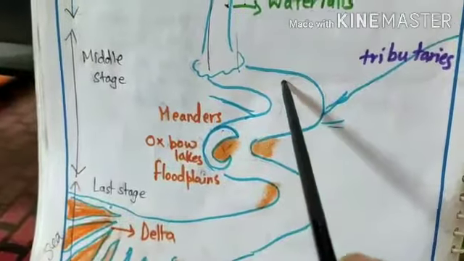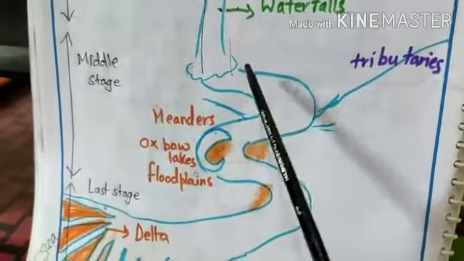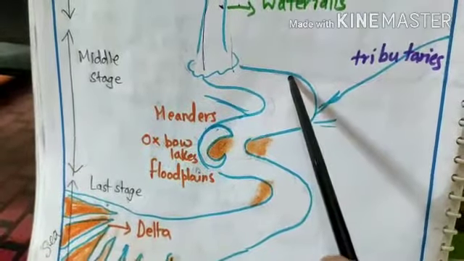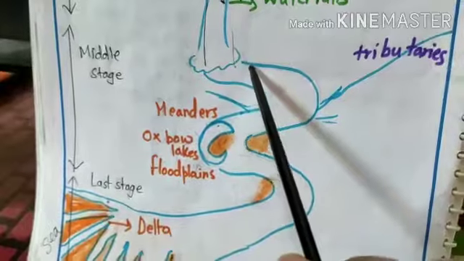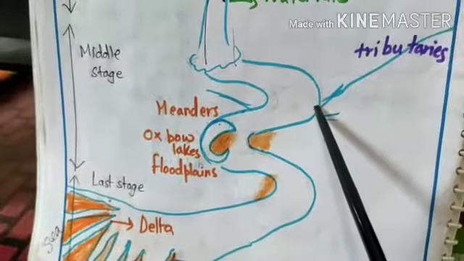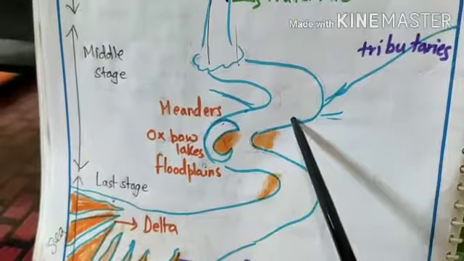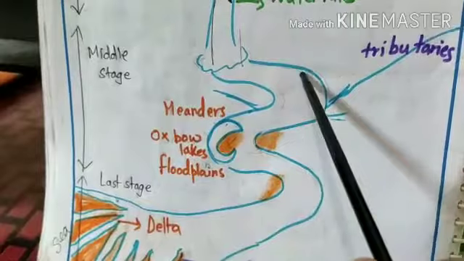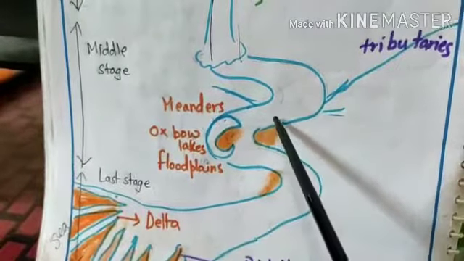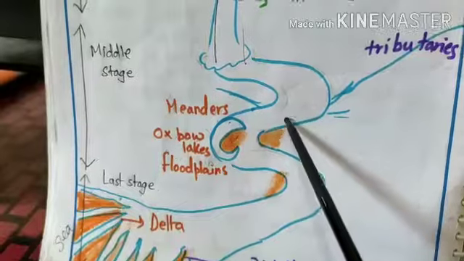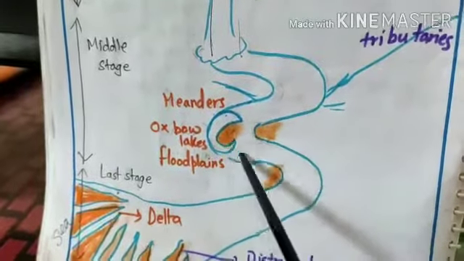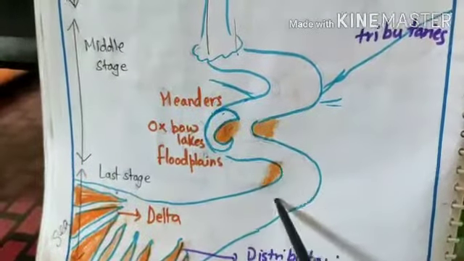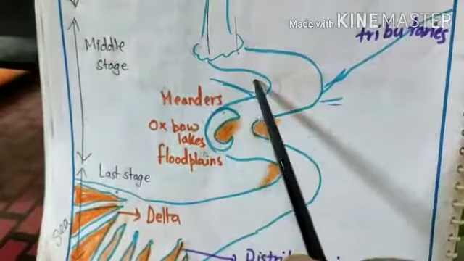Erosion is the carrying away of rocks, minerals, etc. Rocks and small particles, etc. So in the middle stage, the river is doing deposition and erosion both. The river is slowly flowing, and now it cannot carry with it the eroded material, so it starts depositing. It leaves the soil and such here, and when it deposits here, it cannot flow over this deposition, so it starts bending and taking twists and turns. In this way, different shapes are created, and these bends and turns are called meanders.